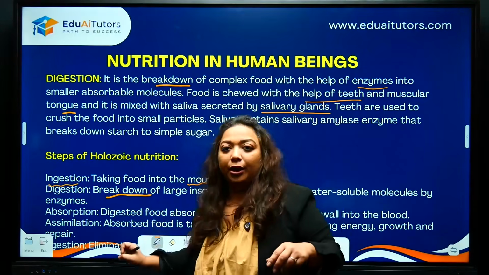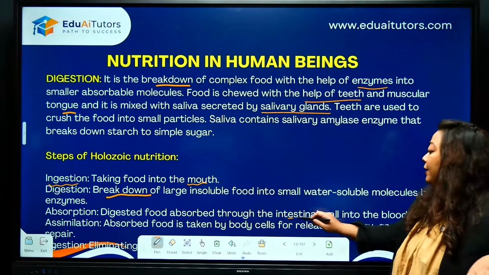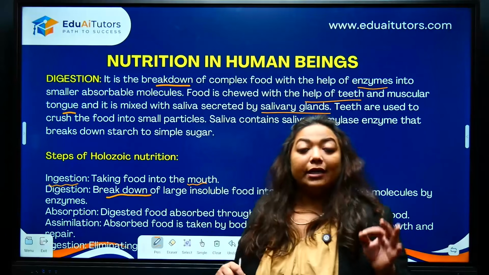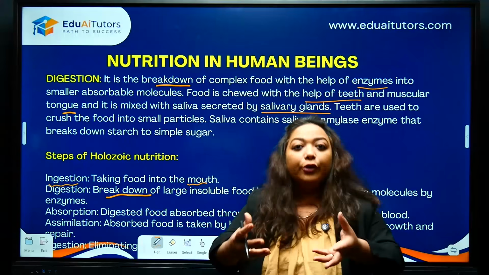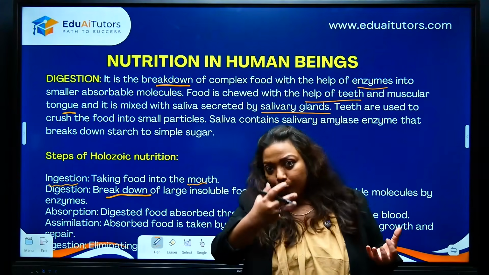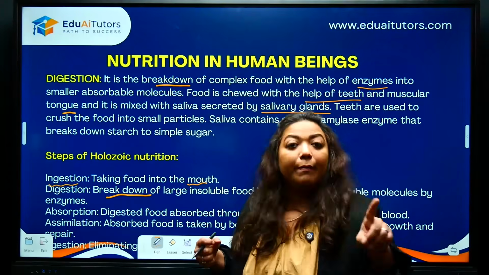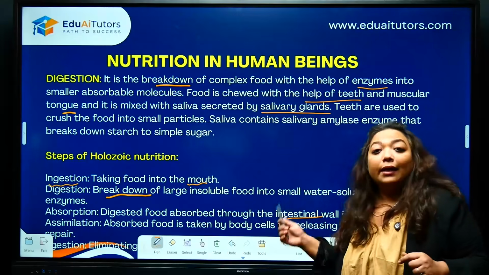Then absorption. Once the food is digested, it is going to be absorbed in the intestine. Do not forget this. Alright, intestine is where a major chunk of absorption takes place. So all the nutrients that were provided by the digestive system are going to be absorbed where? Intestine. Important to remember for exams. Absorption will largely take place in the intestine.